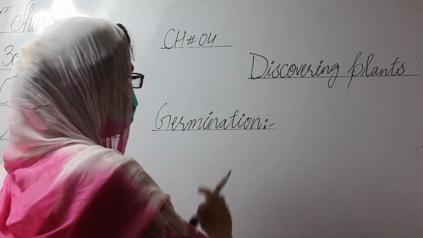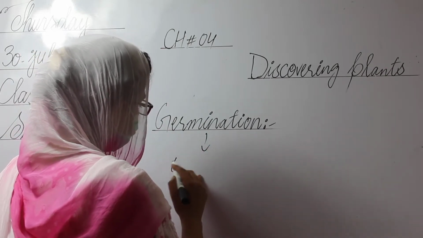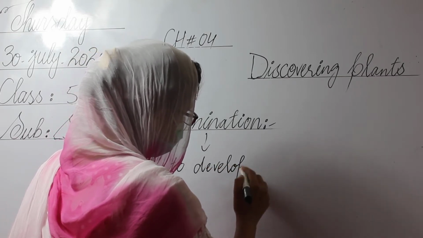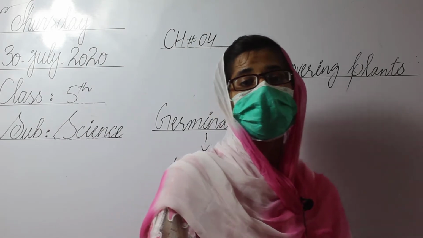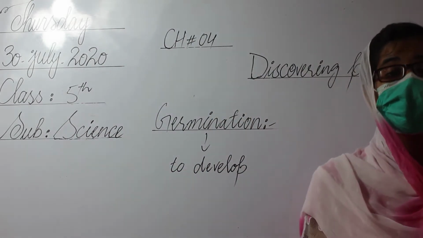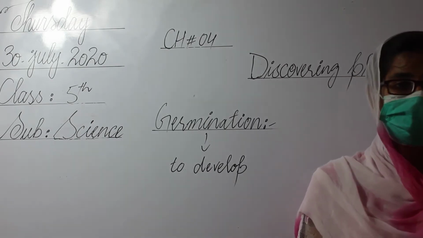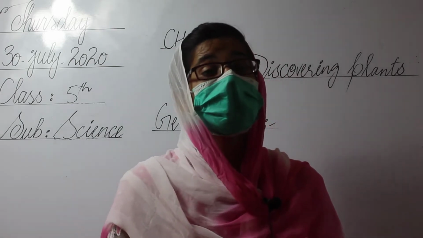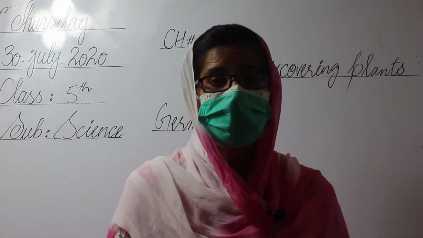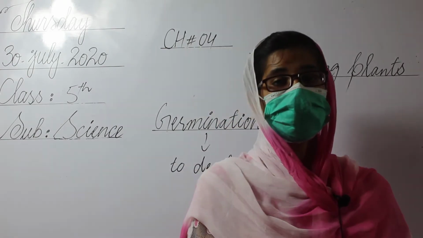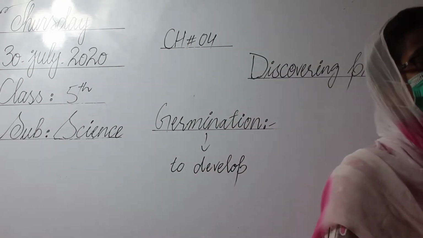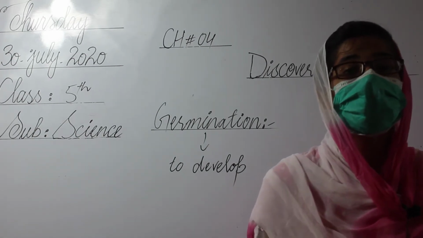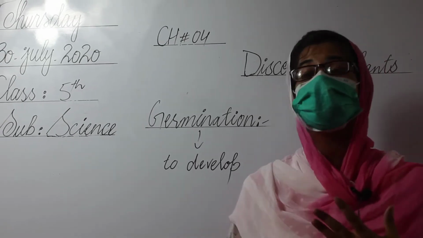Germination means to develop. The development of seeds into young plants is called germination. When the seeds disperse, they develop into young plants when the conditions are right.